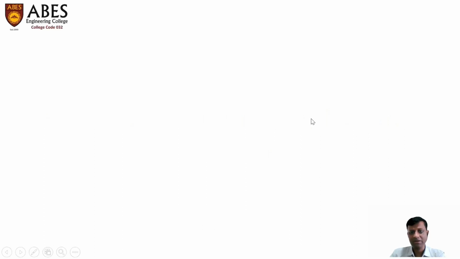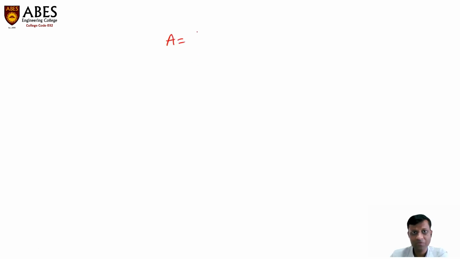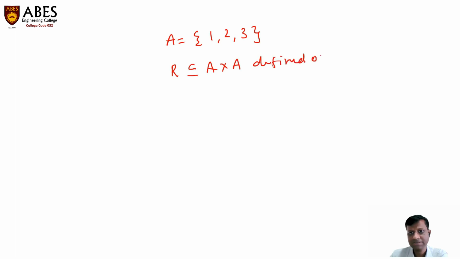So let's start with the definition of transitive relation. Suppose we have set A, which contains three elements, 1, 2, 3. And a relation R, which is a subset of the Cartesian product, is defined on set A. Then this relation R is said to be a transitive relation if and only if it satisfies the following property.